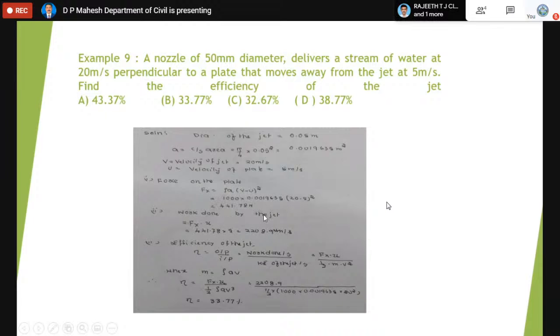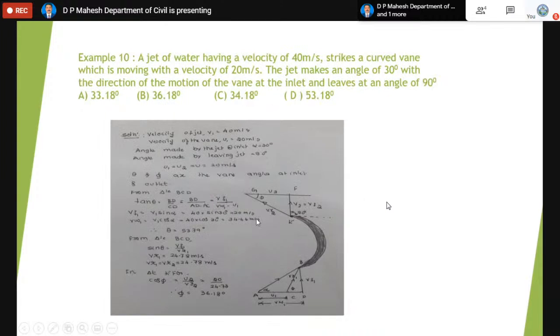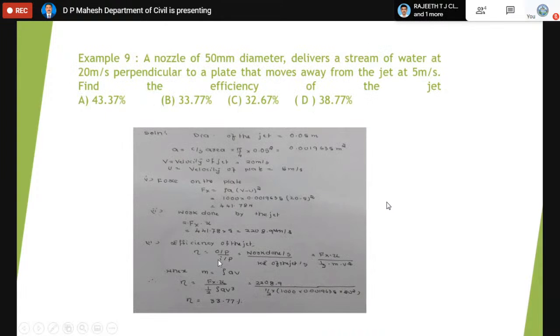So what is the work done by the jet? For moving vanes, the work done is the force exerted by the jet in the direction of the jet multiplied by the vane speed. When you get the work done, the unit is Newton meter per second, which is popularly called watts. Now we can calculate the efficiency of the jet. Efficiency is basically the output to input ratio. What is output? Output is the work done every second.